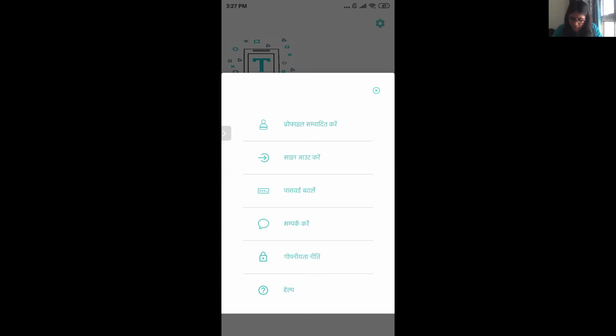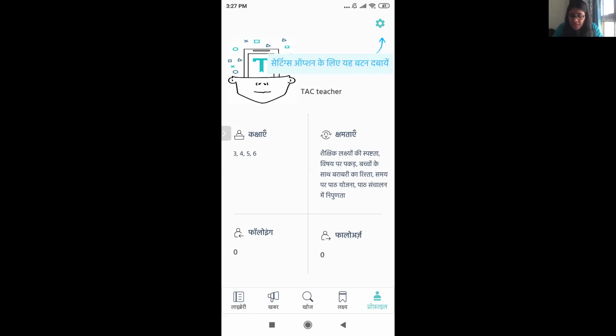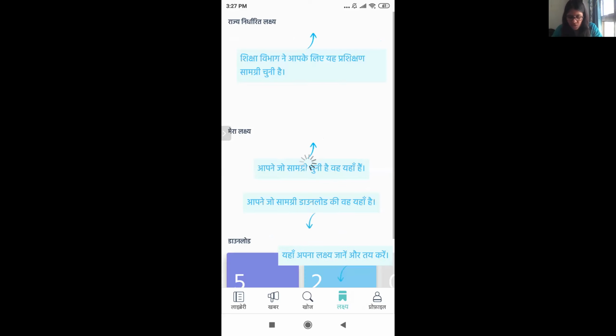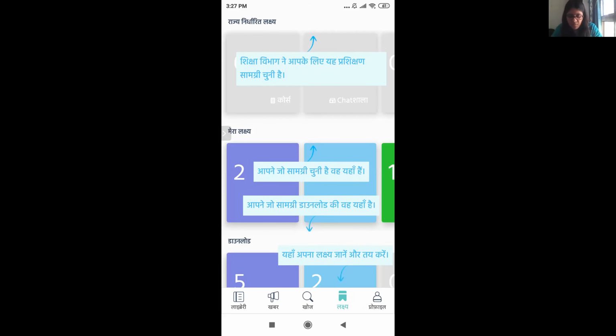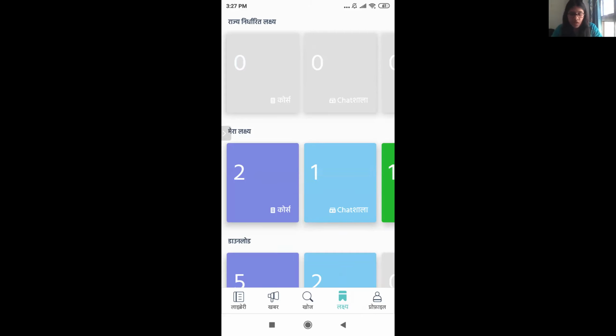When I click on help, as you can see, now I've started getting dialog boxes. Now over here, they are saying settings option ke liye yahan button dabaएं. If I go to anything else, now when I go to Lakshya, they will start showing me different things. So for example, Shiksha Vibhag ke liye aap ye प्रशिक्षण सामग्री चुनी है. I just need to click on them to remove them after I've read them. So this can be a very useful feature for teachers if they are getting lost in the application.